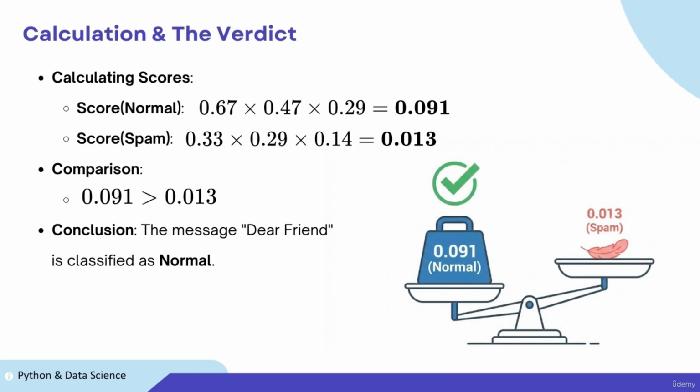Now we run the calculation. We multiply the probability of the words dear and friend by the prior probability of each category. For normal messages, the score comes out to 0.091. For spam messages, the score is 0.013. Comparison: the score for normal is significantly higher. Conclusion: the mathematical verdict is clear. The message Dear Friend is classified as normal.